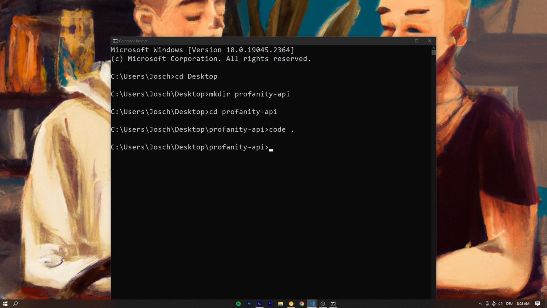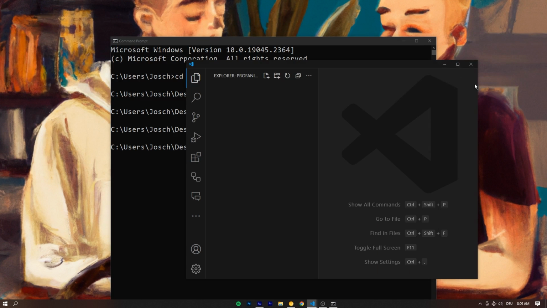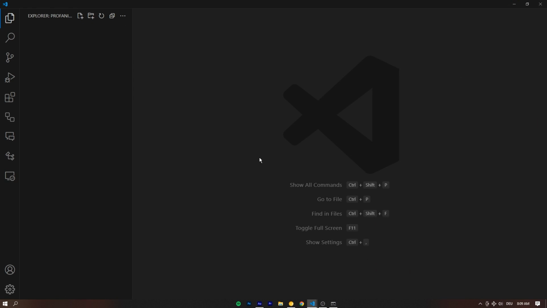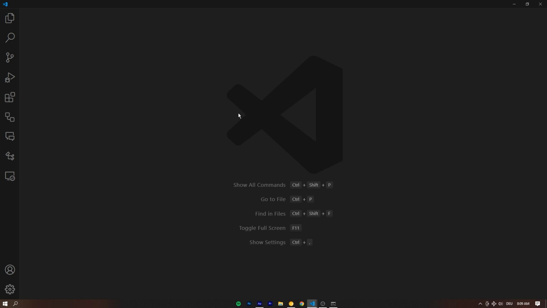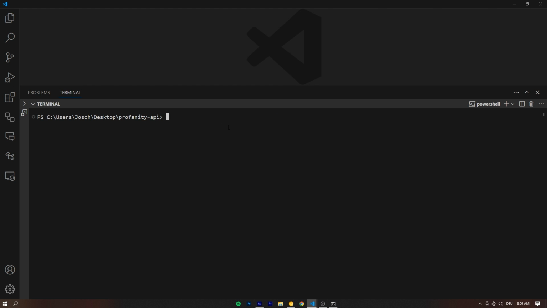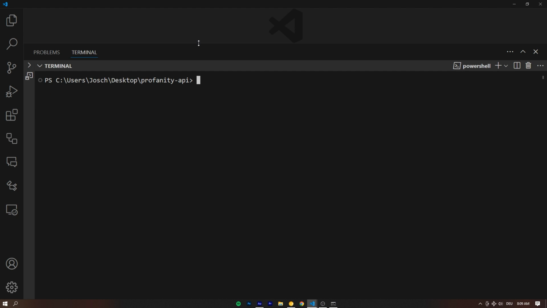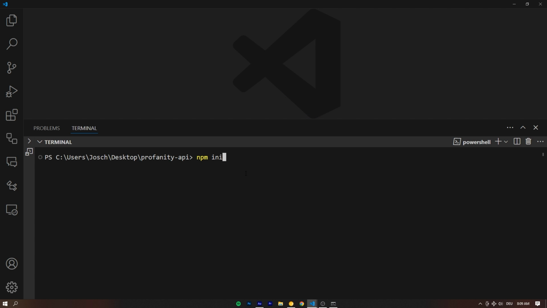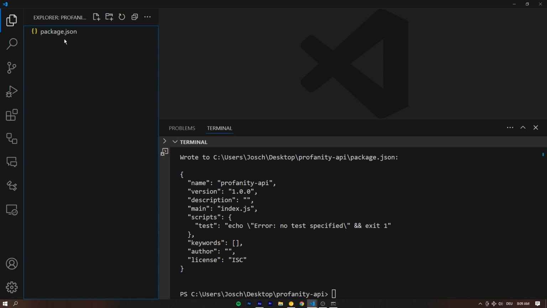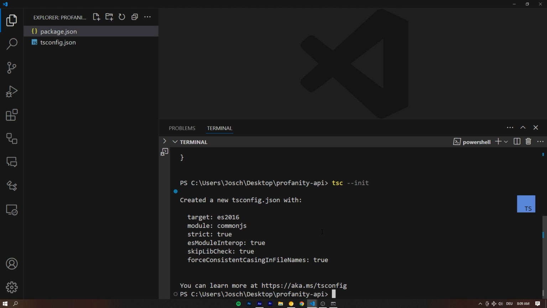Code dot is going to open up this exact folder that we're currently cd'd into right here in our VS Code terminal. And of course, as you would expect, this is a completely empty folder. Now let's get rid of that sidebar, and inside of here we can open up the terminal, and let's do two things. The first one is npm init -y, and all that's going to do is create a package.json for us with all the default options enabled. Beautiful, we don't need to worry about that anymore. The second thing is tsc --init, and that's going to create a tsconfig.json, a TypeScript config, for us.